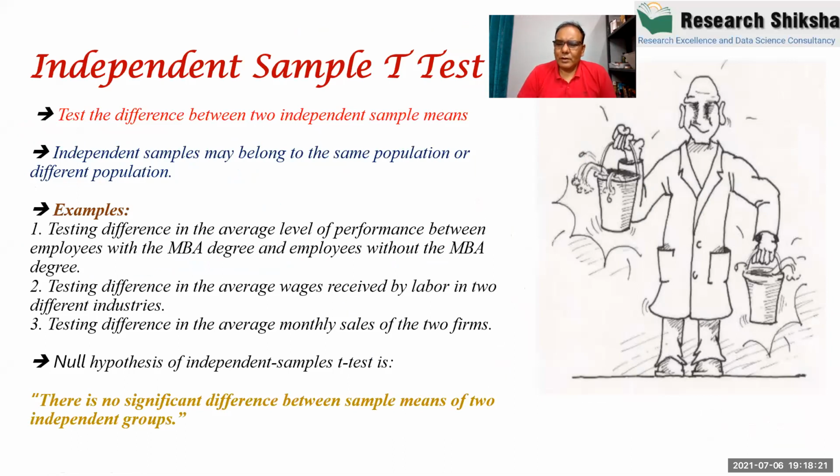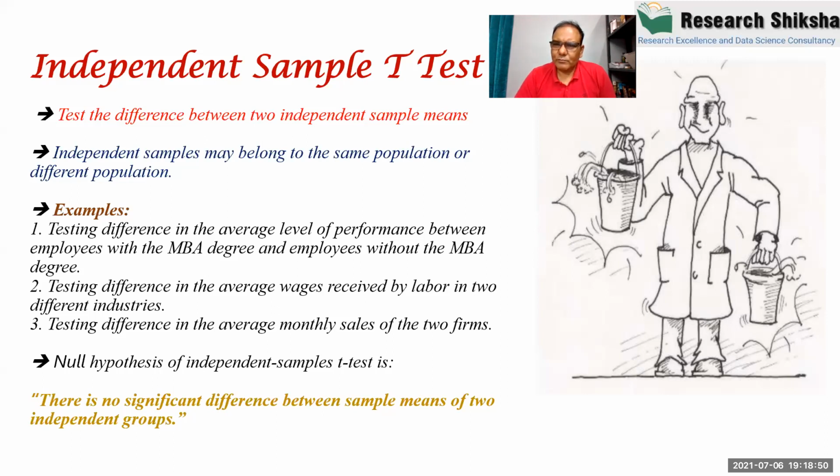So first of all, we have to think about what the meaning of independent samples is. Can I say male and female are independent? The answer is yes. Can I say the young generation is independent of the old generation? The answer is yes. Can I say the bank employees and the manager of the bank employees are independent?